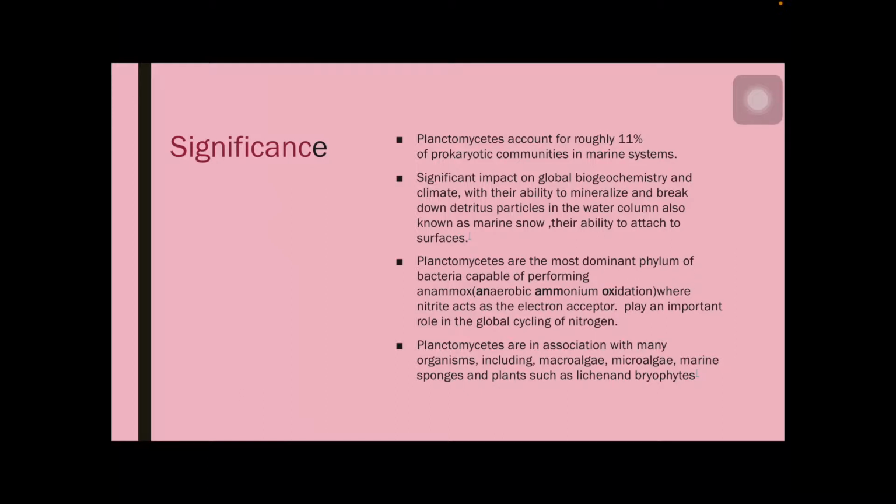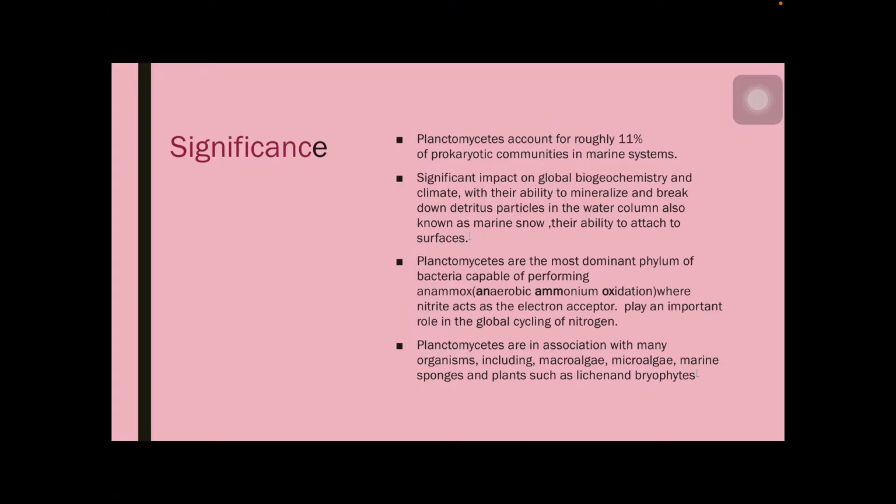Planktomycetes are one of the dominant phyla of bacteria. The important feature shown by this group is that they can perform the anaerobic ammonium oxidation process, anammox, where nitrite acts as an electron acceptor, and they play an important role in the cycling of nitrogen.